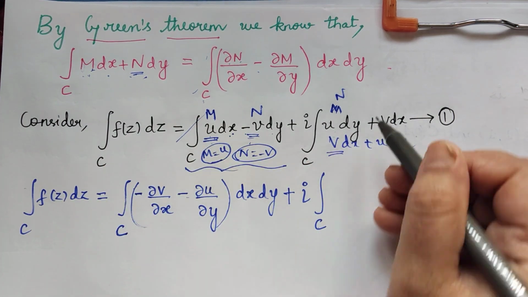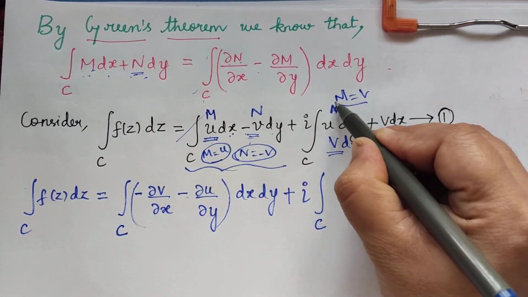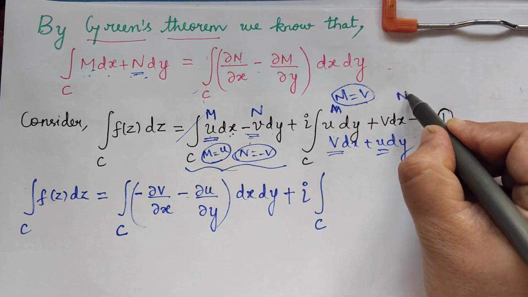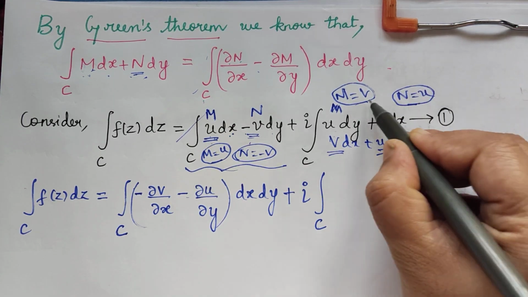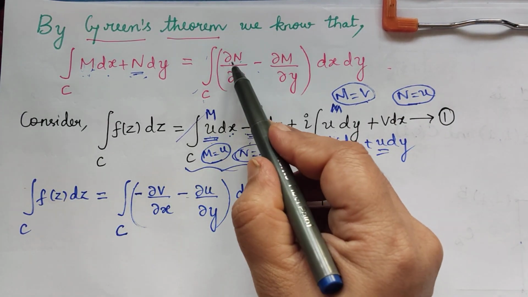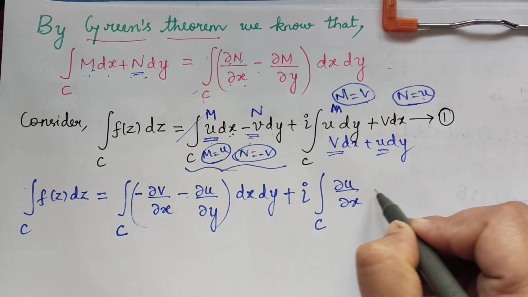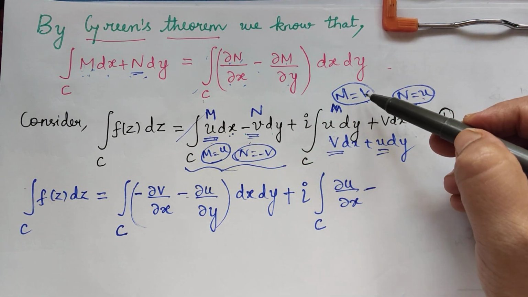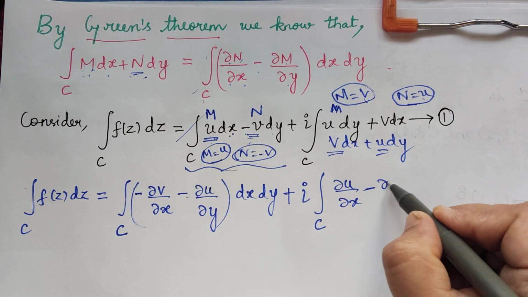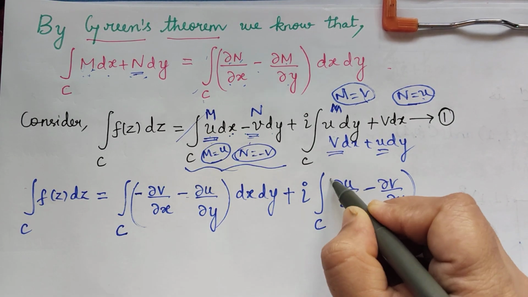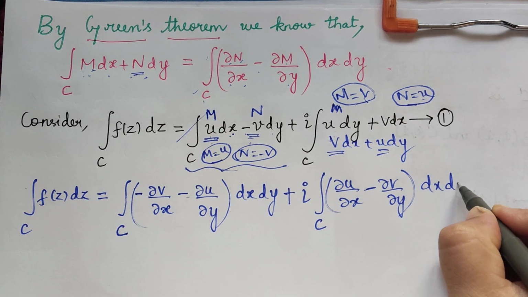So M will be equal to v, and N will be equal to u here. So using that, integral over C ∂N/∂x, so it will be ∂u/∂x minus ∂M/∂y, so ∂v/∂y, and then dx dy.